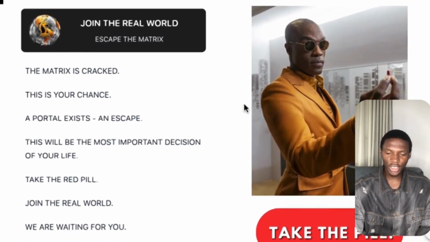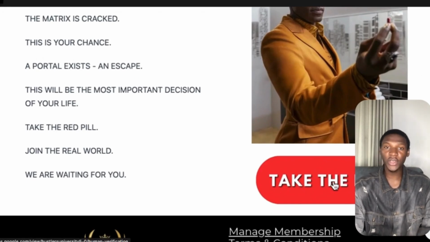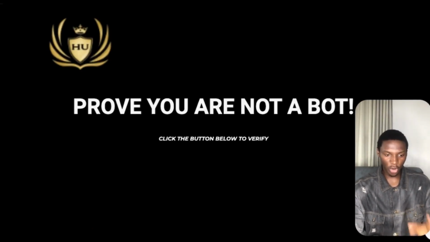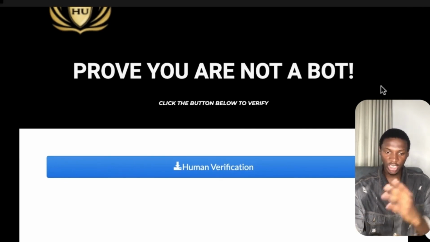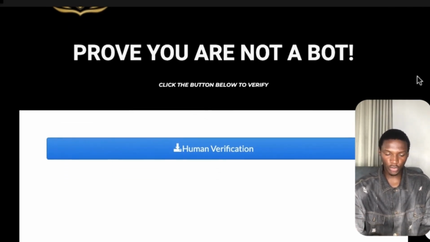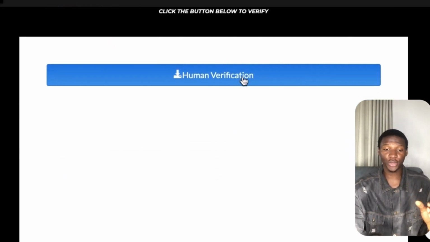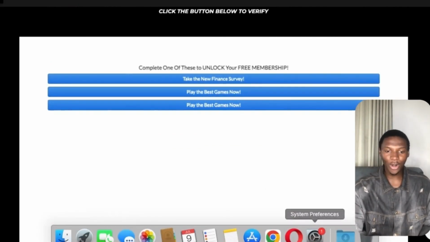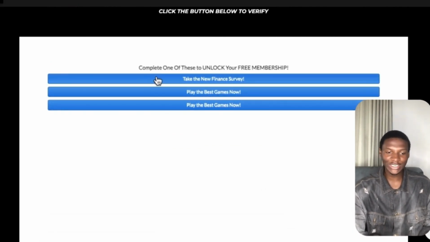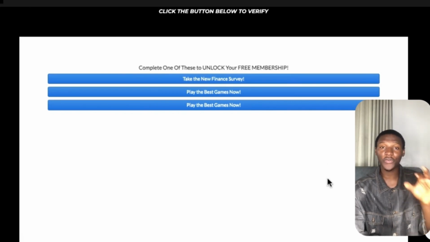So as it says, join the real world, over here, take the pill. Once you click on take the pill, it's going to bring you up to this page where it says prove you are not a bot. You can see it says click the button below to verify, and this is the human verification right here. So once we click this, we're going to see our content lockers over here now. You can see it says complete one of these to unlock your free membership, right?